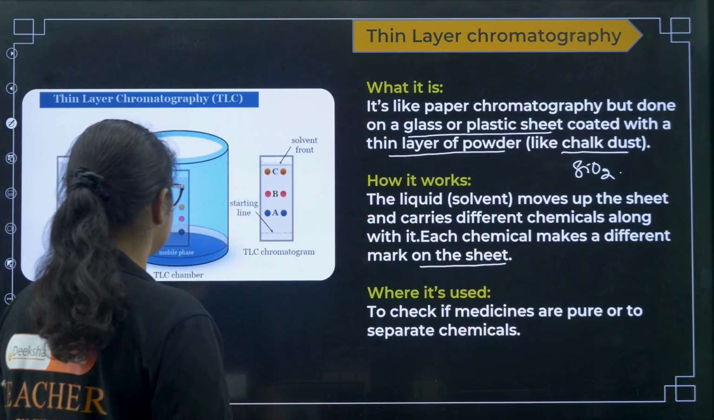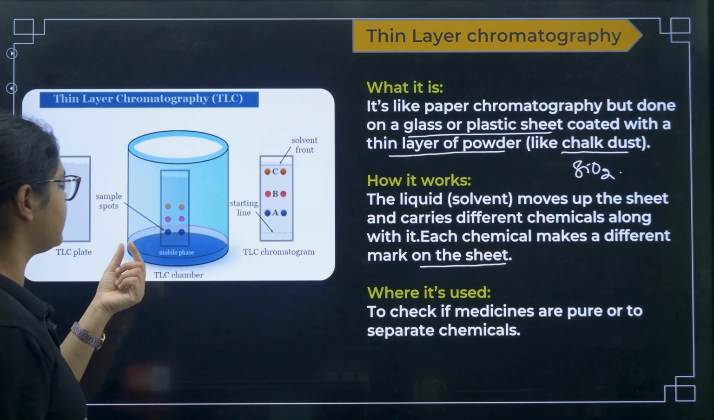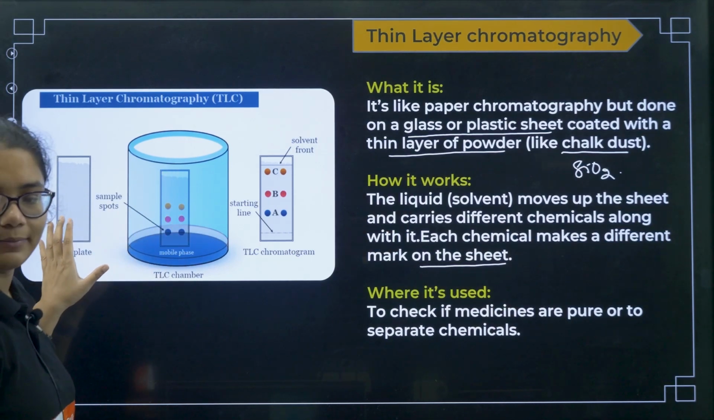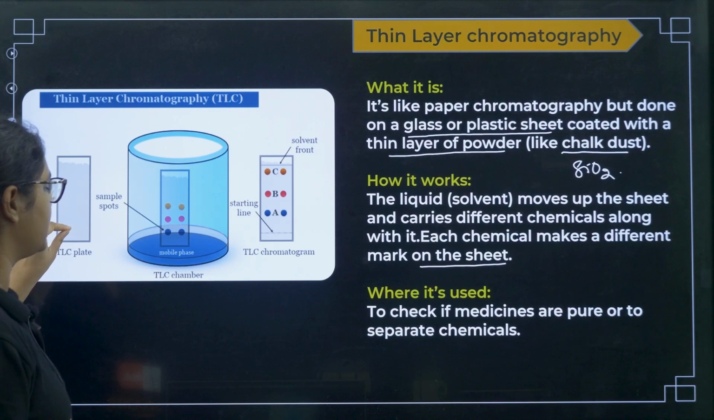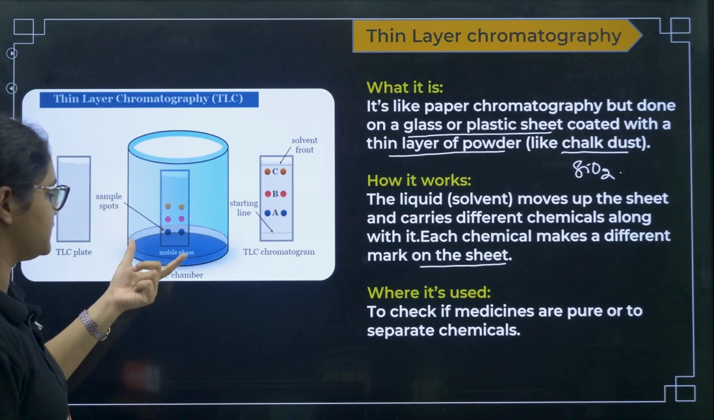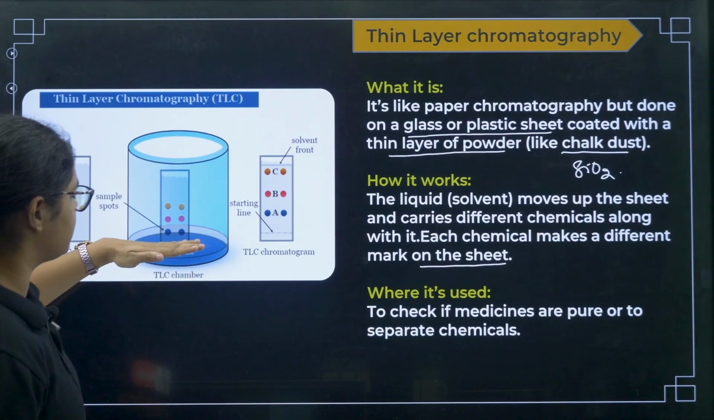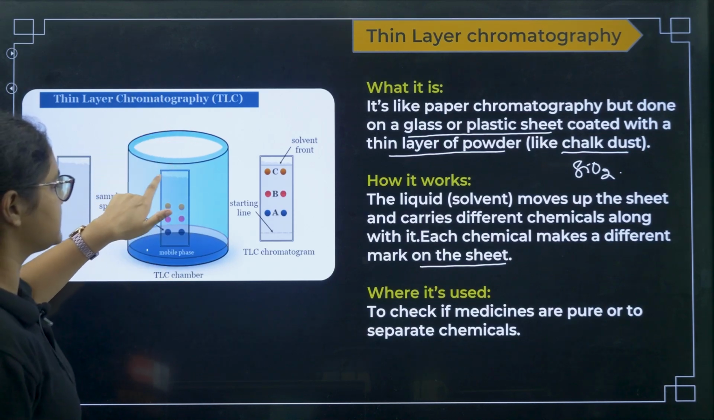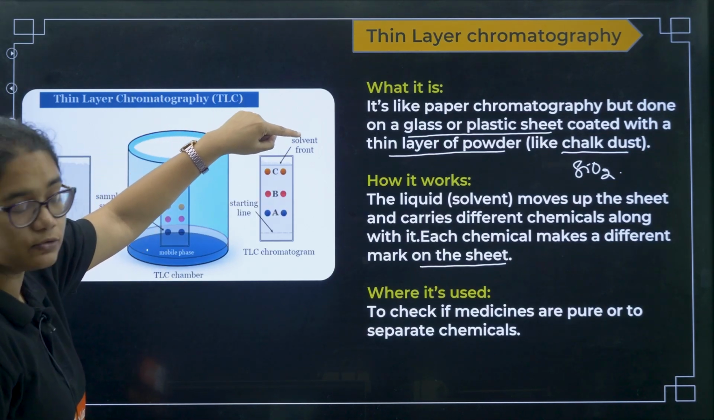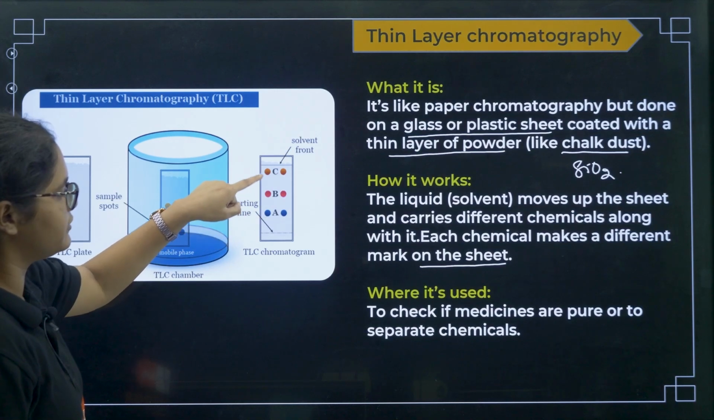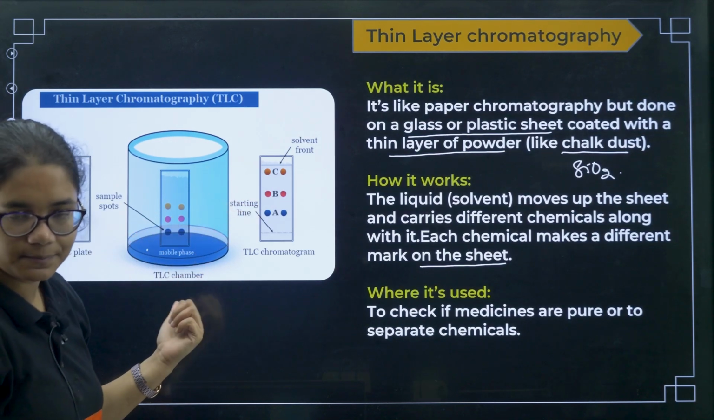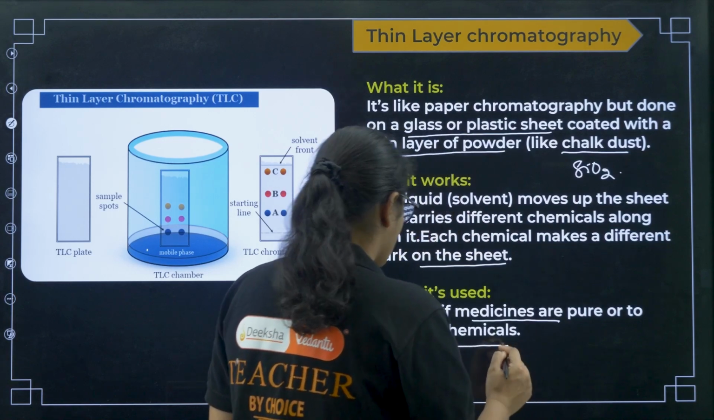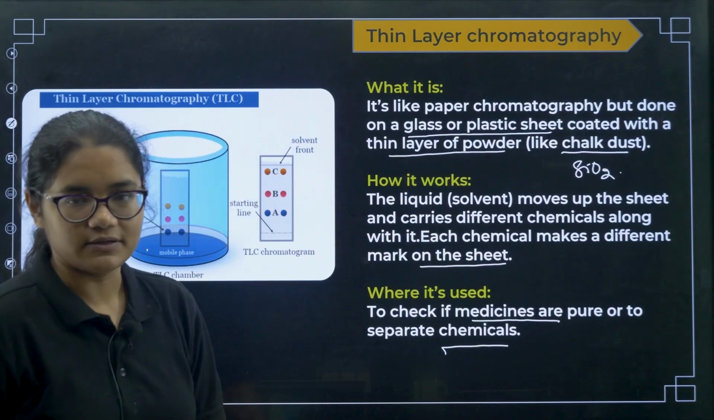Okay, so you can see here you have taken a TLC plate, thin layer chromatography plate, and you put a drop here, then you keep it in the mobile phase, in your solvent, and after some time you will find that the chemicals have moved with the solvent. So this is the distance that the solvent has moved, and these are the distances that the different chemicals have moved. Okay, next, it is used to check if medicines are pure or in the separation of chemicals.